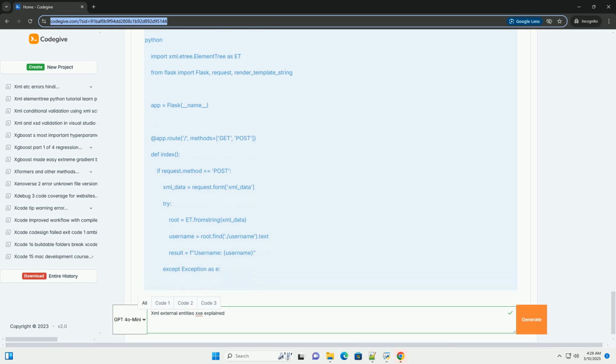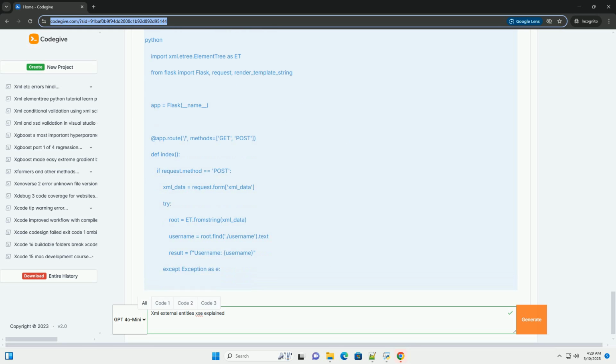7. Regular security audits and penetration testing. Conduct regular security audits and penetration testing to identify and address any potential XXE vulnerabilities in your applications. 8. Use static analysis tools. Incorporate static analysis tools into your development pipeline to automatically detect potential XXE vulnerabilities in your code. 9. Educate developers. Train developers about XXE vulnerabilities and how to prevent them. Emphasize the importance of secure coding practices and secure XML parsing configurations.